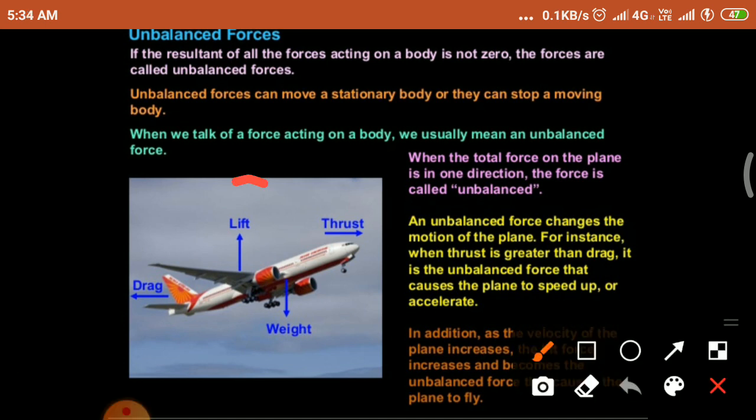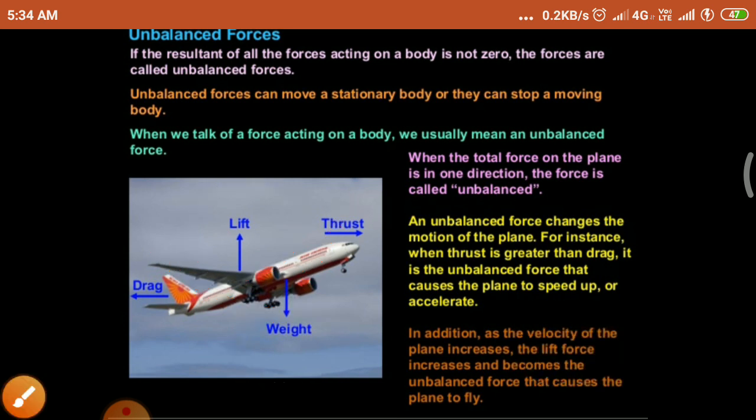If you take lift and weight, these two forces act in opposite directions. When the lift force is greater than the weight force, the velocity of the plane increases.